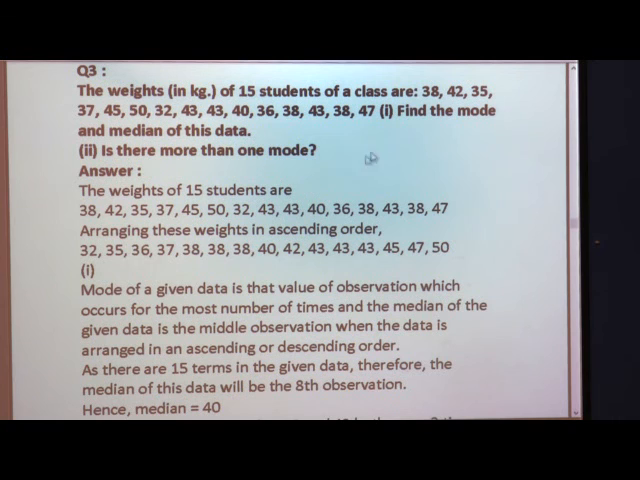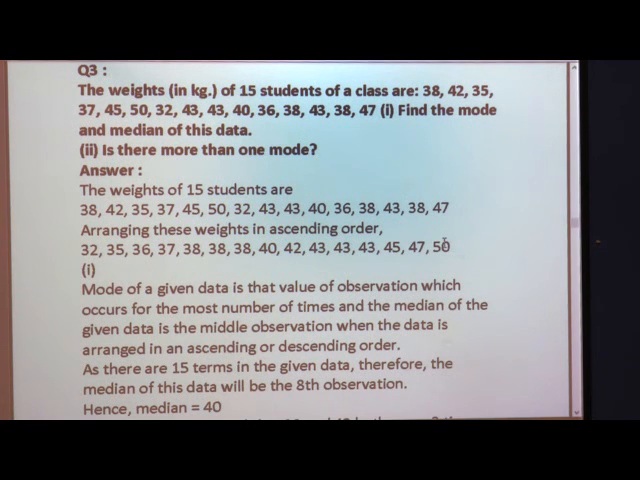Now, first we will find the mode. The mode of a given data is the value of observation, these values we have written here in ascending order, which occurs the most number of times. The words most number of times are very important. This means which number is repeated. We can say repetition of a number, or we can say the frequency. So, which number is repeated here?